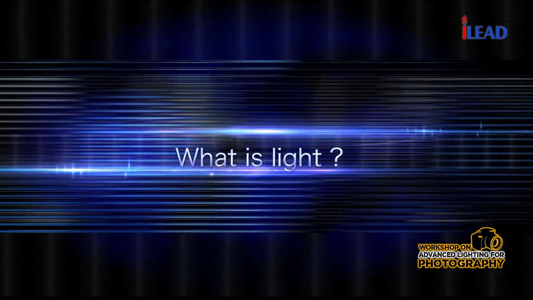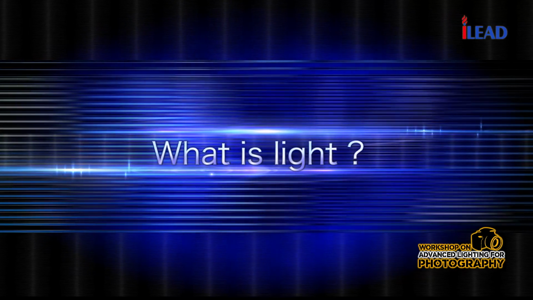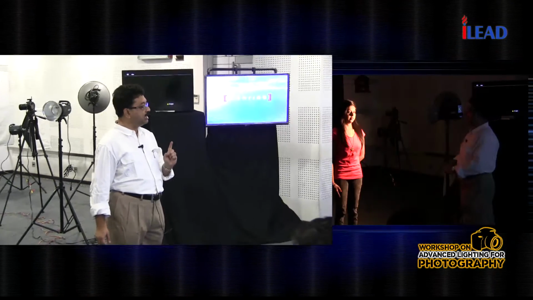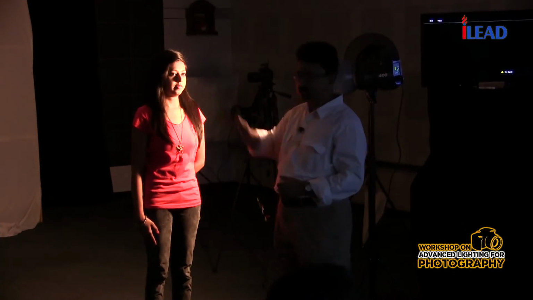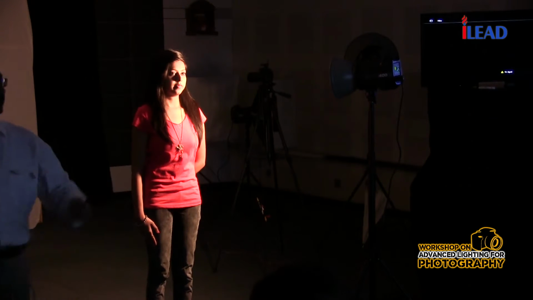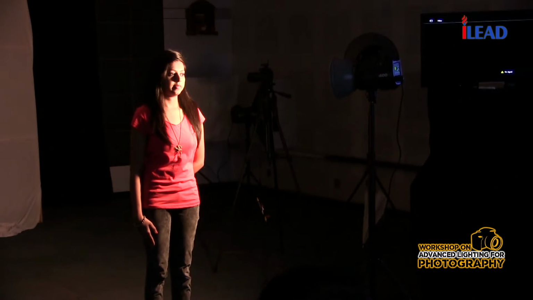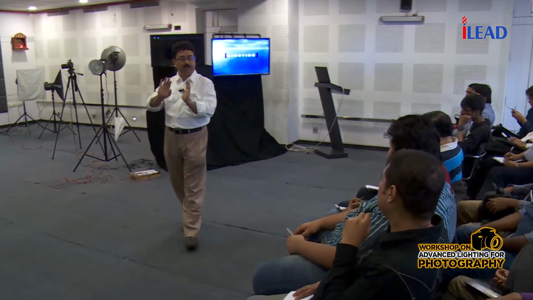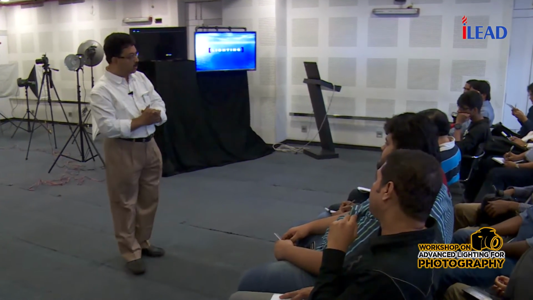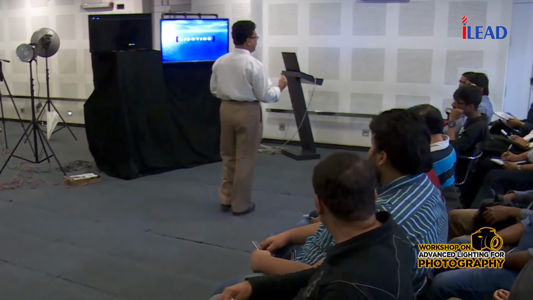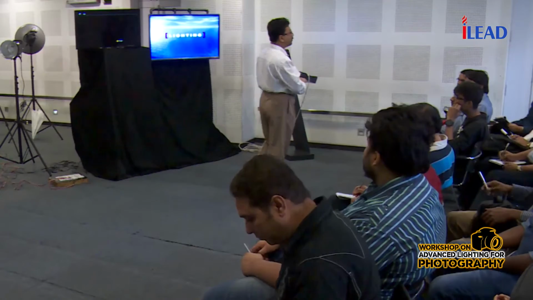So for that purpose we have to understand what light is. We use light to create shadow, because only an effectively created shadow can give you the feeling of the third dimension. That is the most important part of photography. So you have to position your light in such a way that you can have a feeling of the third dimension. That is the reason we use light to create a shadow.